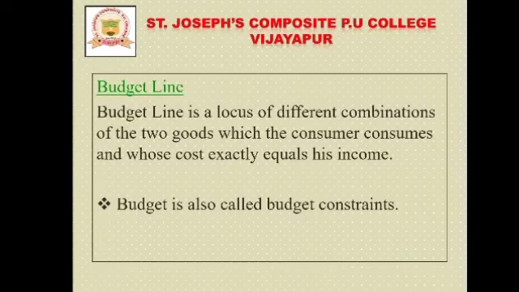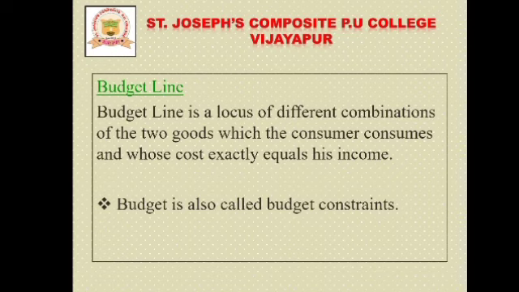So the budget set is a collection of all bundles available to a consumer at the prevailing market price at a given level of income, and it is also called the opportunity set. That we discussed in the previous episode. Now we'll discuss the budget line.